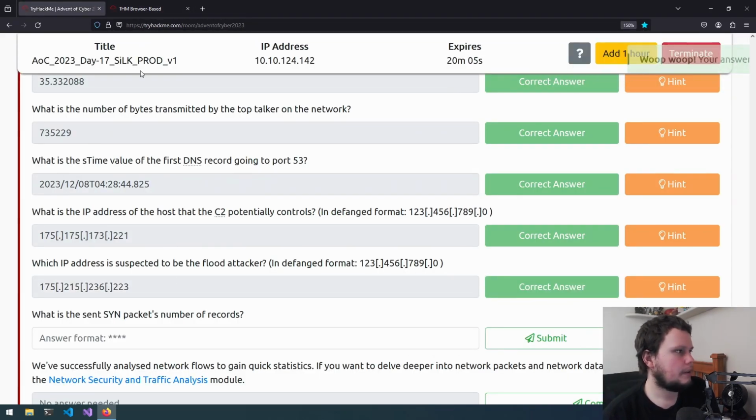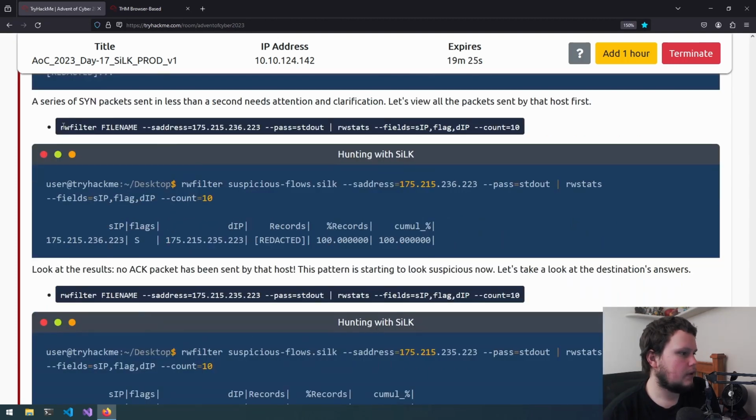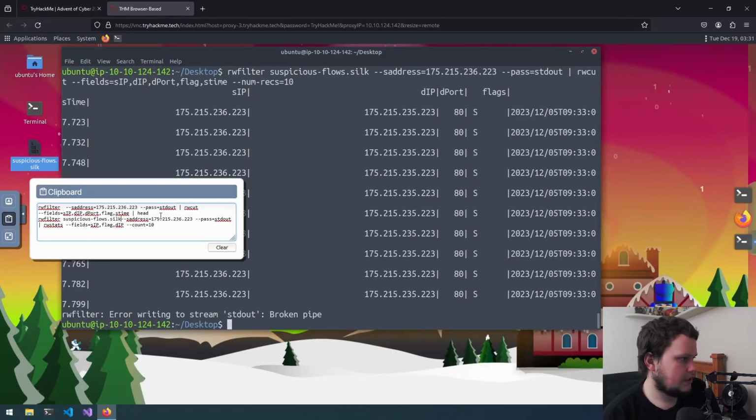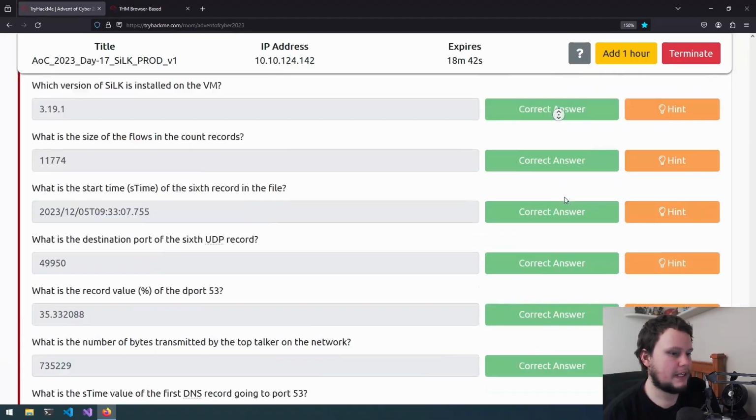So submit that. So now we need to find out how many were being sent. So to find out how many were being sent, we can take a look at this command right here. So filtering based on the source IP address, passing it out, and performing stats based on the source IP, flag, and destination IP. So we'll paste that here, change the file name, and paste that into here. And we can see 1658 requests were made from this IP address to this one, and they all just had the SYN flag. So we know that 1658 requests were made in this flooding attack.